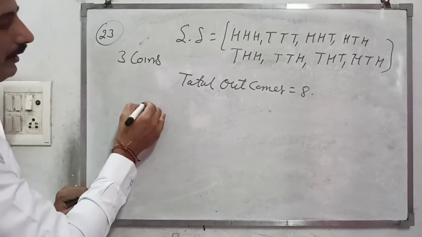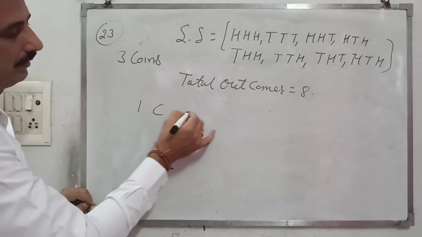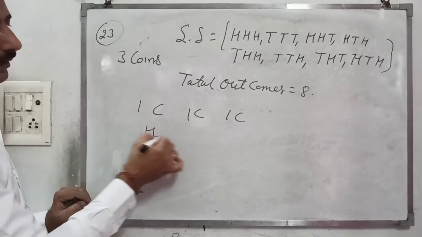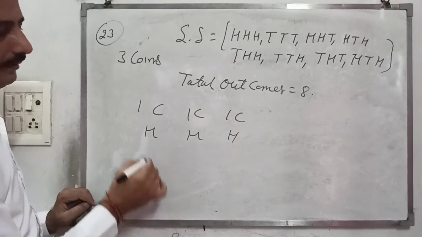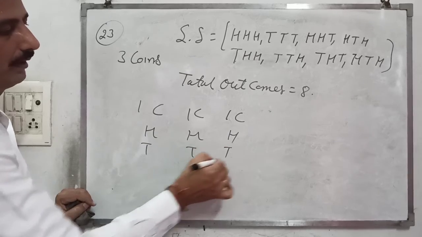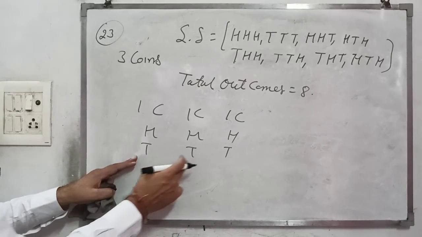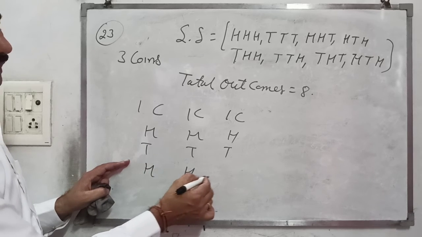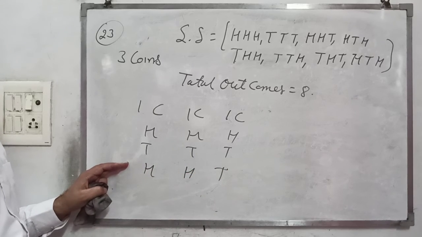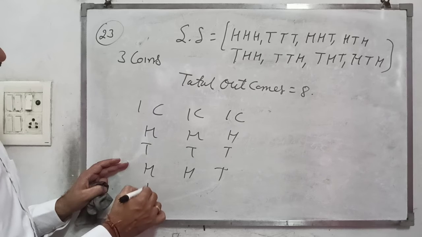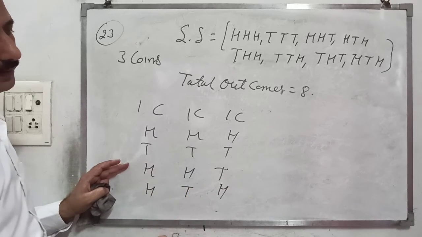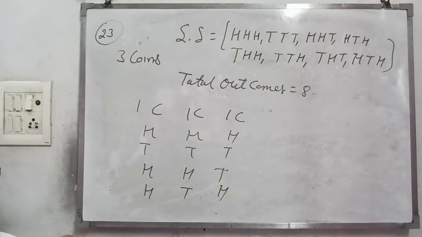We can make samples like that with one coin, one coin, one coin. For example, first having head, then tail, tail. First tail, second tail, third maybe tail. Then first two having tail, head, then next one having tail. Similarly, first having head, then tail, then head. So maximum outcomes become 8.